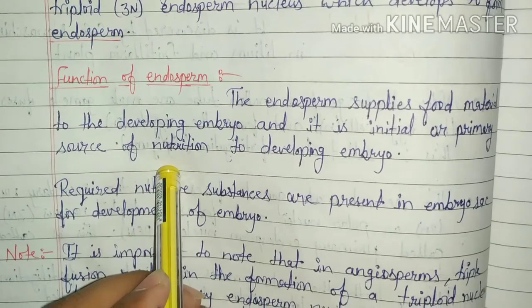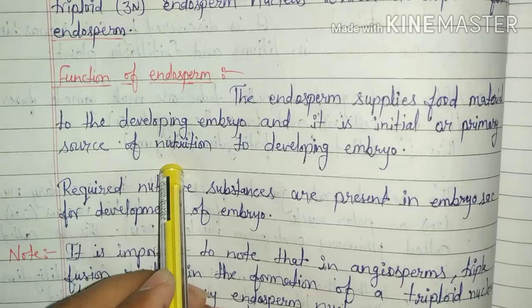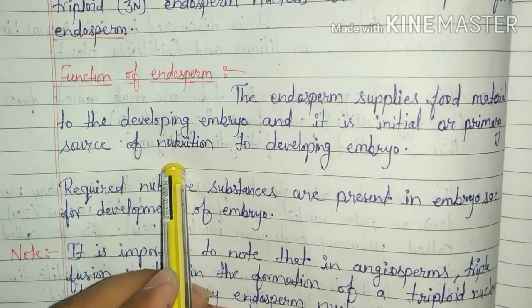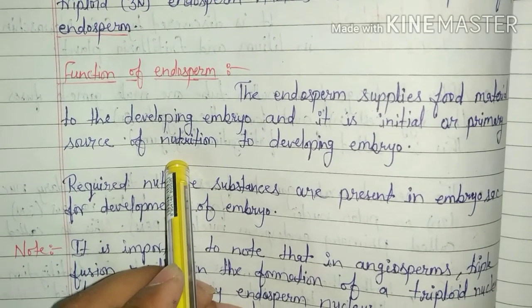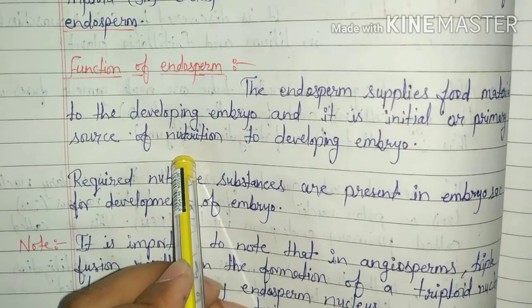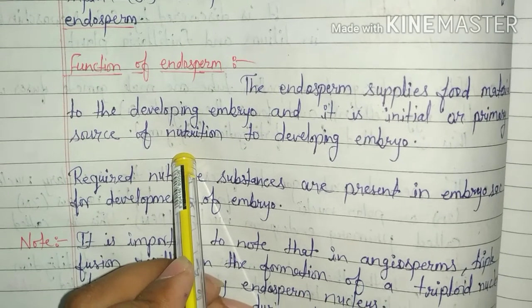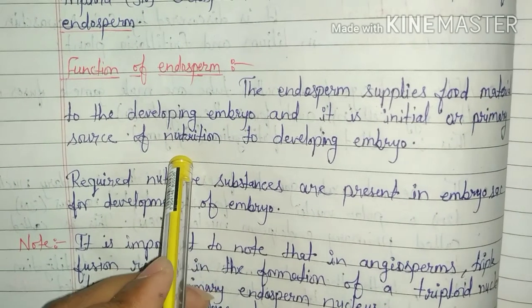In some plants, endosperm cells contain suckers through which these cells derive their nutrition from nearby cells, and in endospermic seed, endosperm provides nutrition to the newly developed plantlet at the time of seed germination.